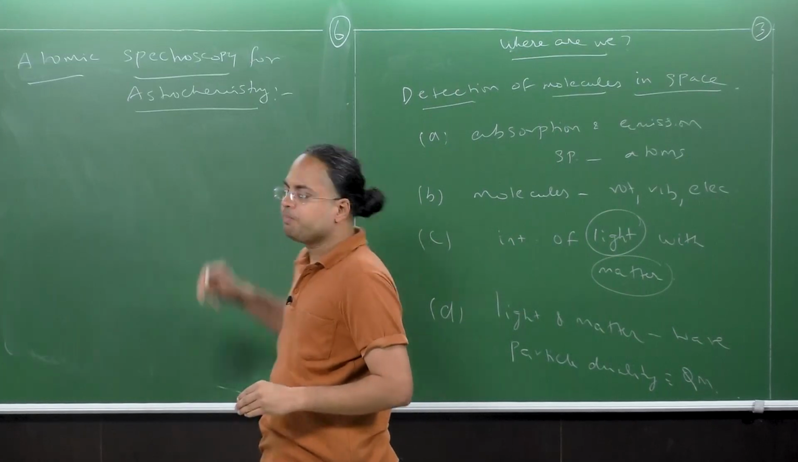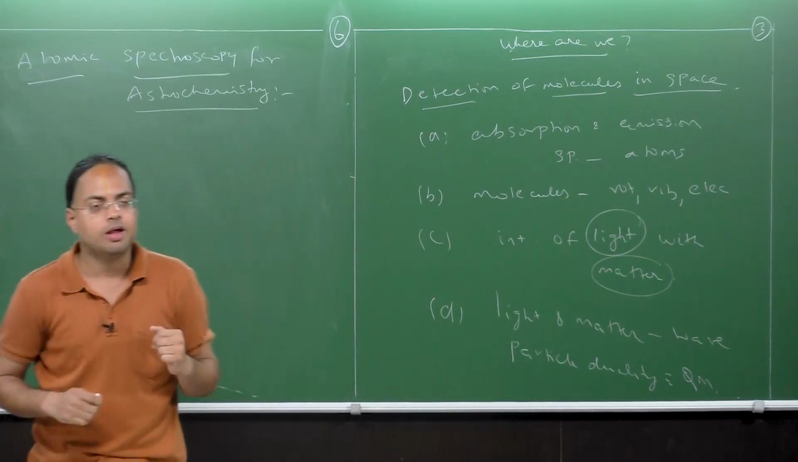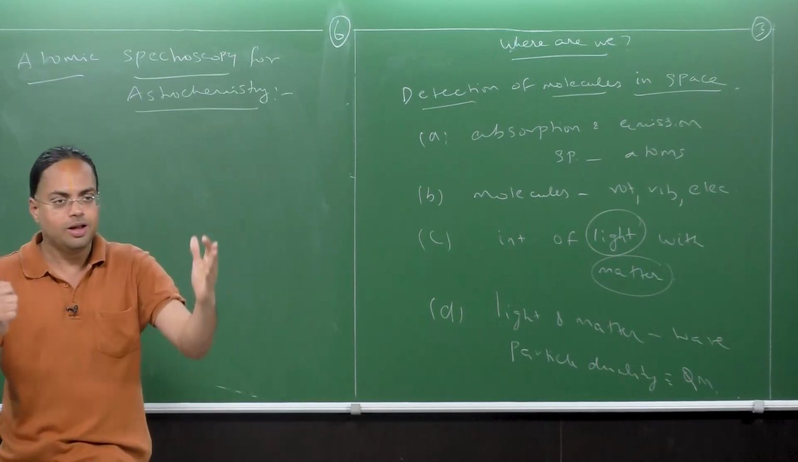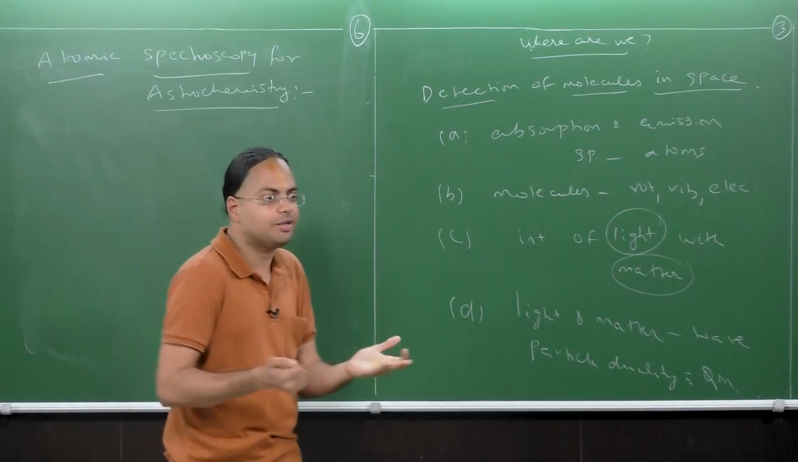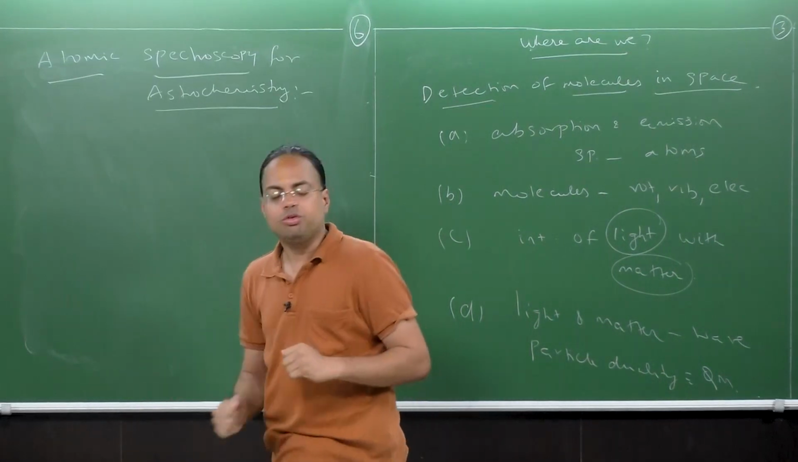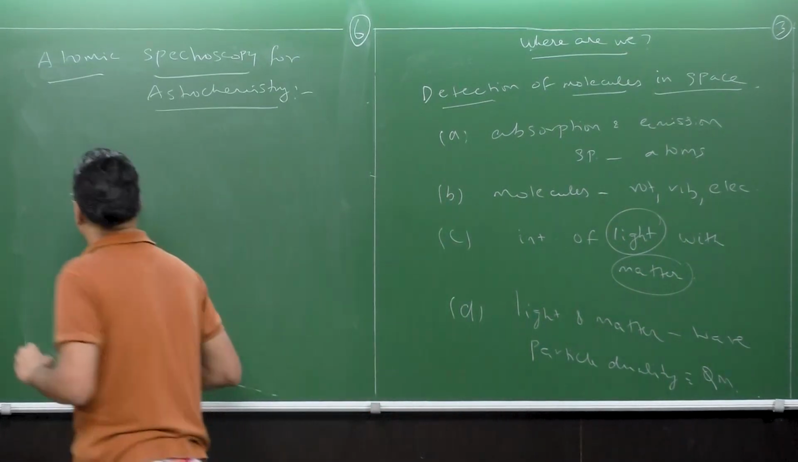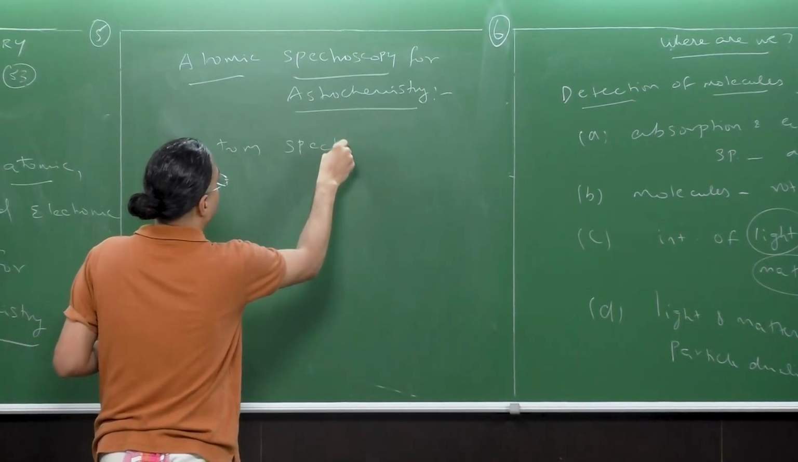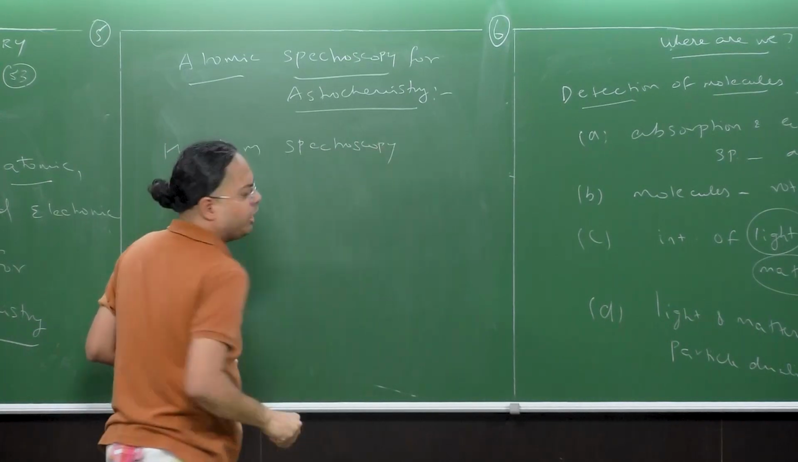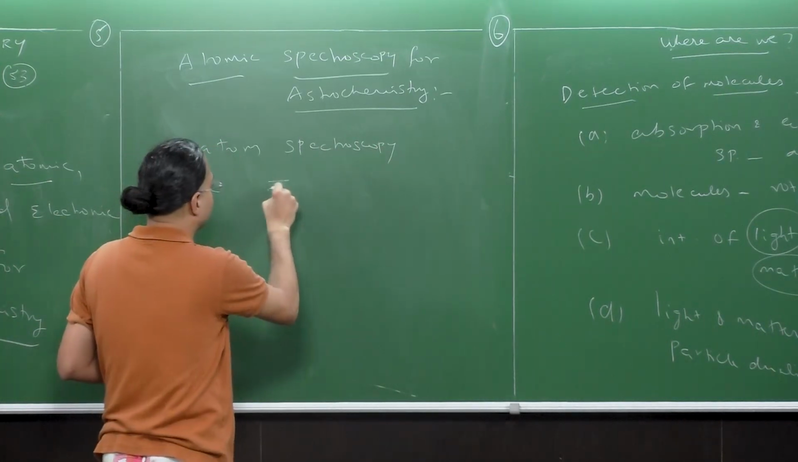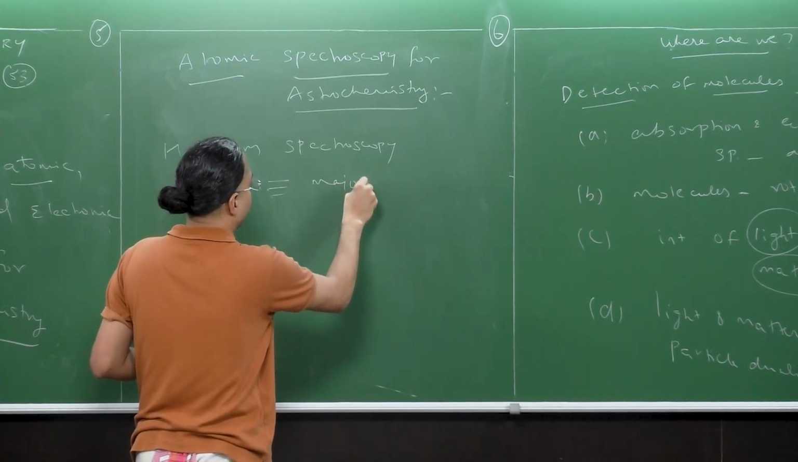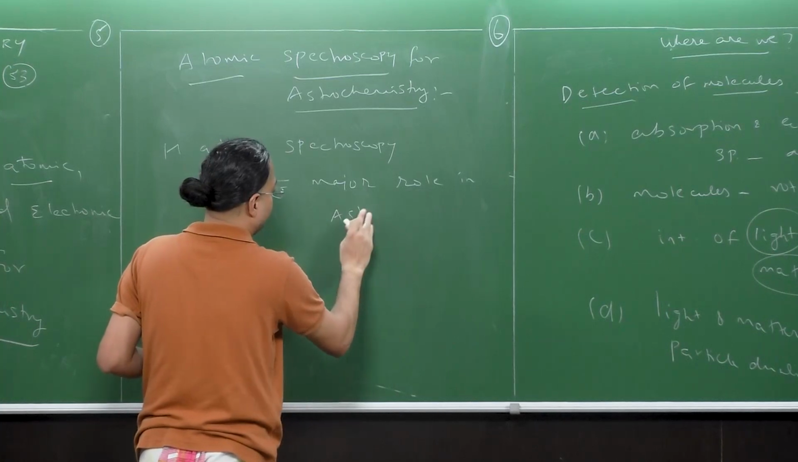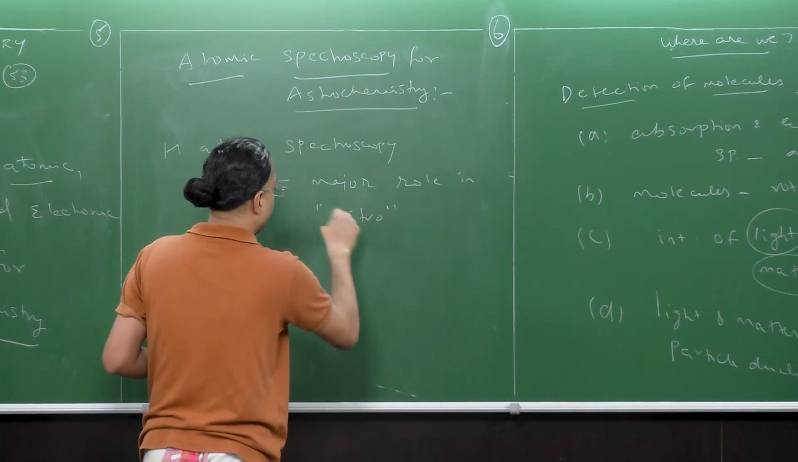Now, before we proceed further, a quick question. What do you think is the most abundant element in the universe? Well, the answer is straightforward. It is hydrogen, of course. So the spectroscopy of the hydrogen atom itself, H atom spectroscopy, has played a major role in astronomy and astrophysics, a major role in the astro sciences, I'll put it this way.